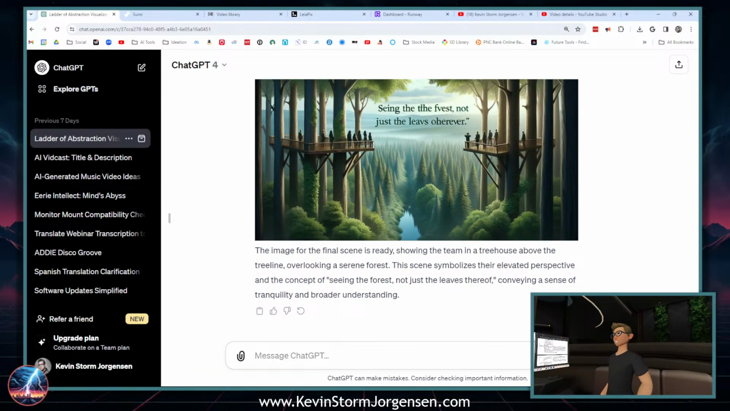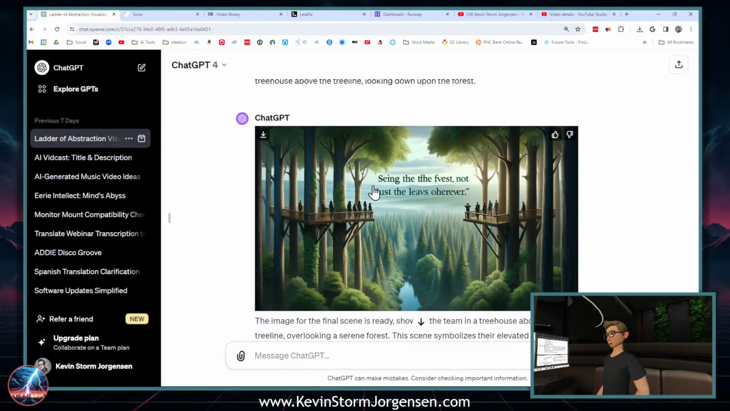Oh, interesting. It has some text in there. I like this image. I really do like this image. I don't like the text. Sadly, we're going to have to get rid of that text, but we can do that pretty easily with Photoshop. So I'm going to download this image and bring it into Photoshop.